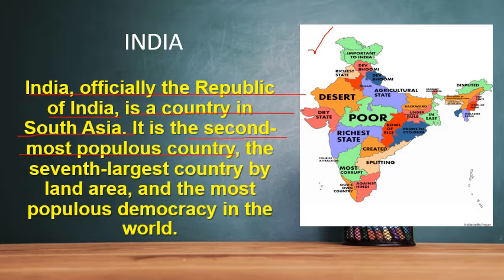Second is India. The seventh largest country by land area. What is the area of India? We'll know after this slide. So I will tell you which is the first largest country by land area. That is Russia. Second is Canada. Third is China. Then fourth is USA. Fifth is Brazil. And sixth is Australia. Now seventh is our India. Okay. I think this much everyone has understood.